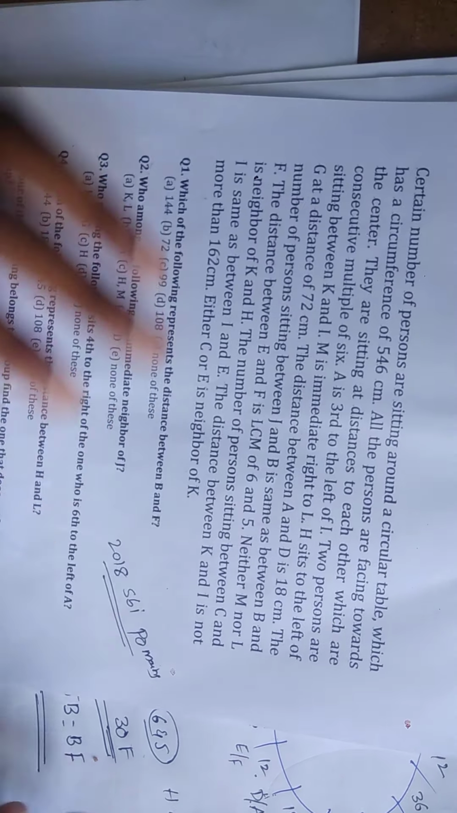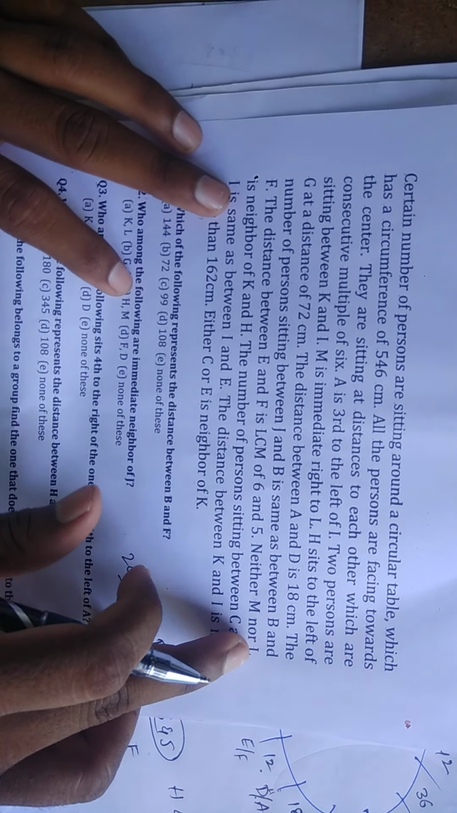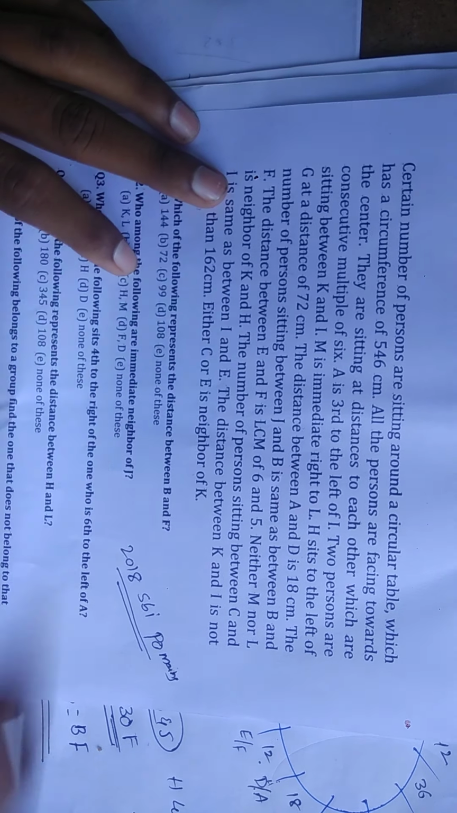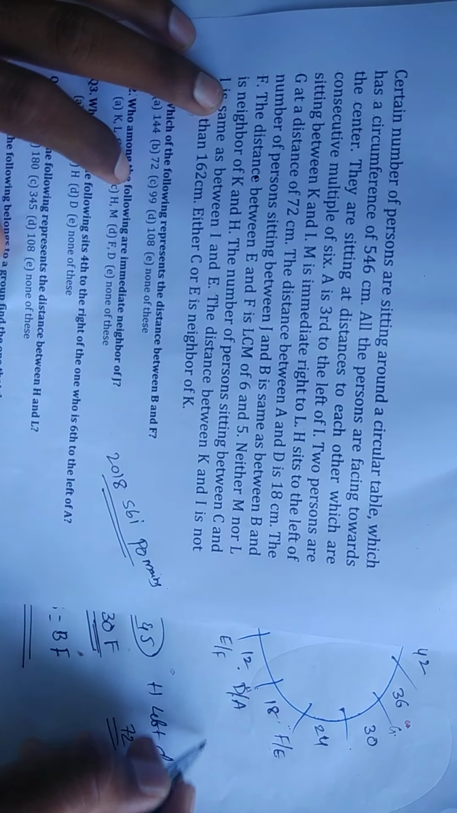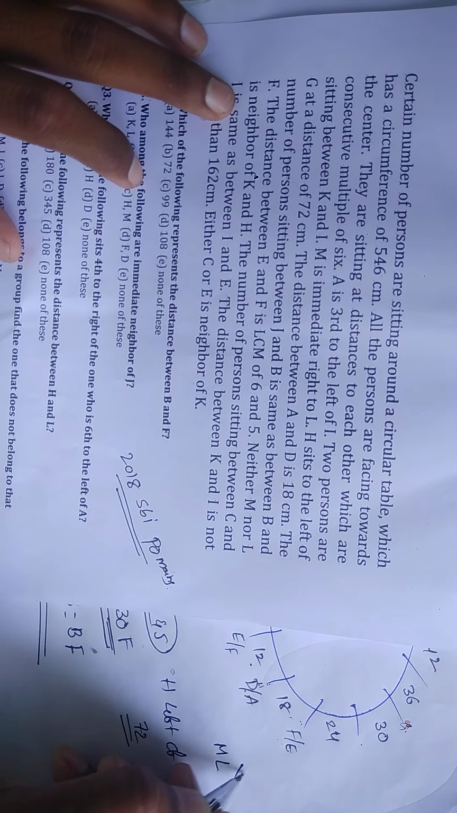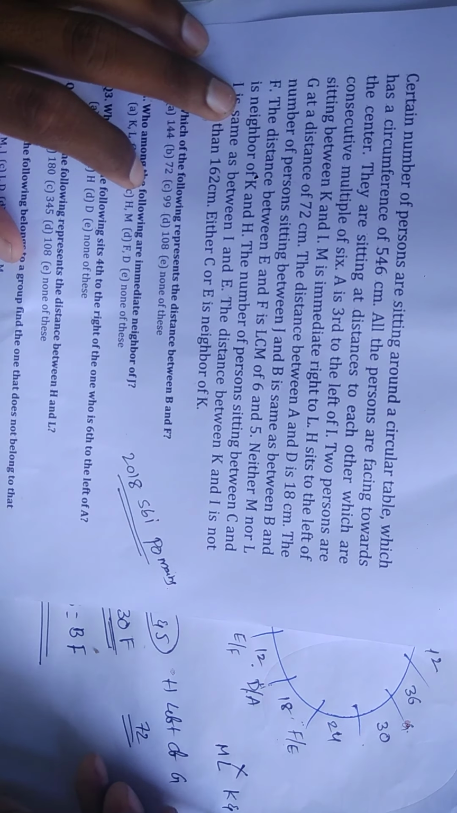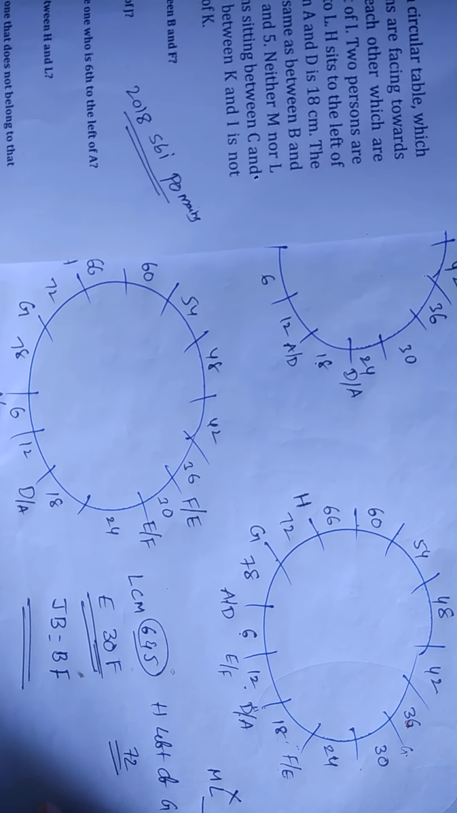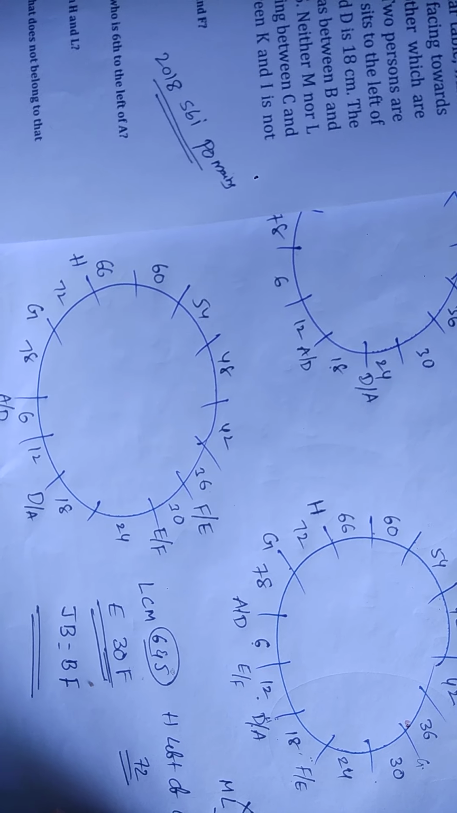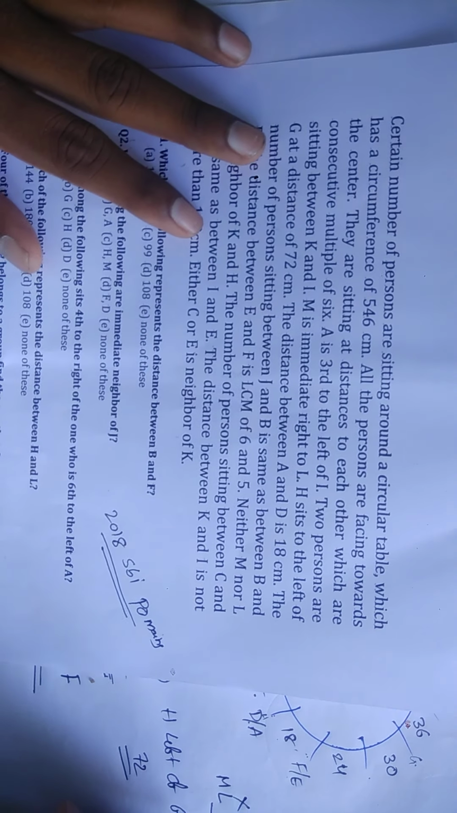Friends, check here. Neither M nor L is immediate neighbor of K and H. That means, see here, M and L are not neighbors of K and H. Yes, leave it. M and L. Here we don't know about M and L. Yes, leave it. Next, friends, starting again on clue point, check once.